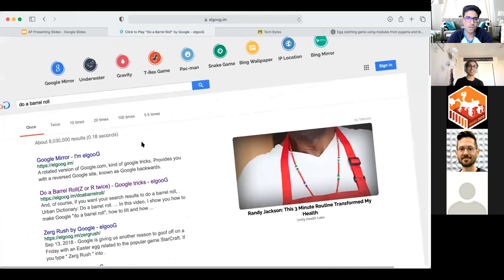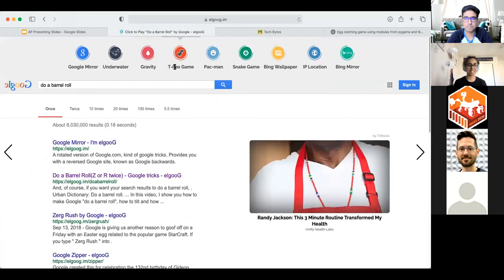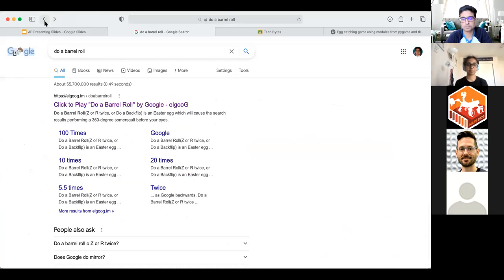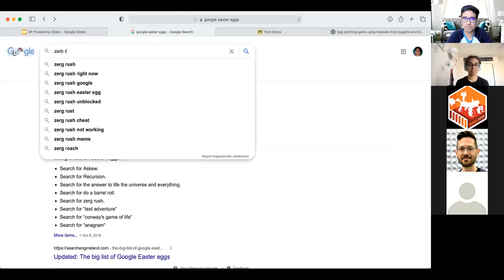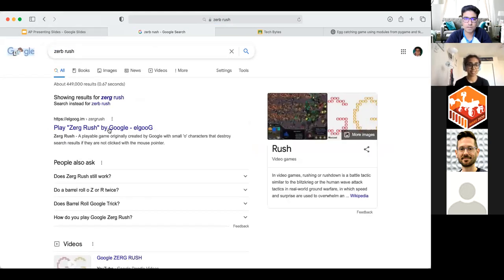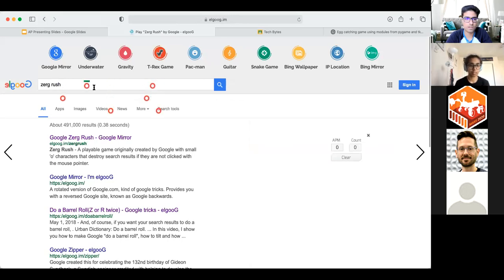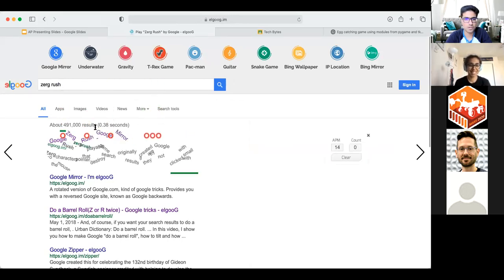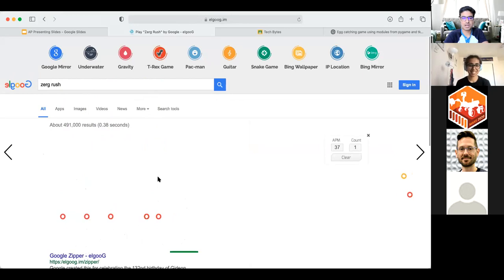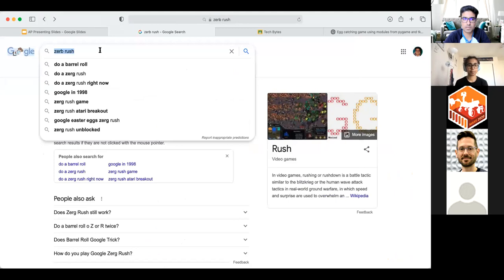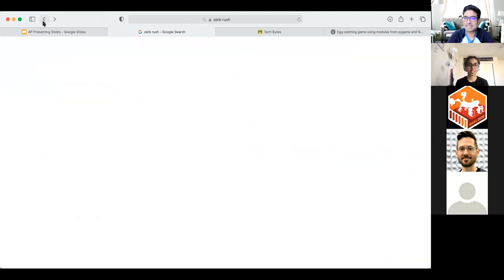Also do the Easter egg where you go to Google and whenever you move your mouse, the whole page breaks, the new tab breaks, the letters. And then search up ZergRush. I think ZergRush still works. And then you have to just shoot them. What game is this? ZergRush. Well, can you do the Easter eggs within Google, not just clicking websites? This went from coding. Google Easter egg hunt.